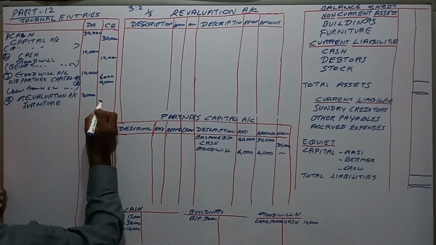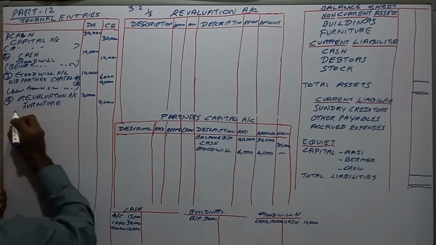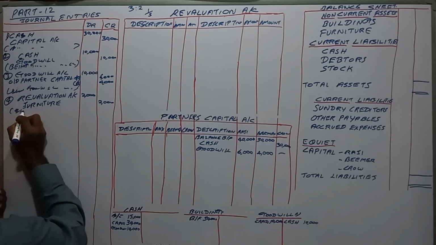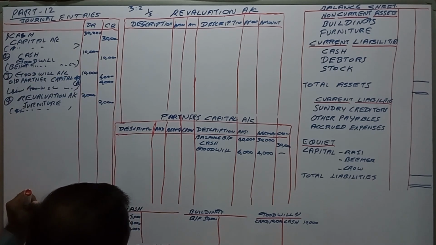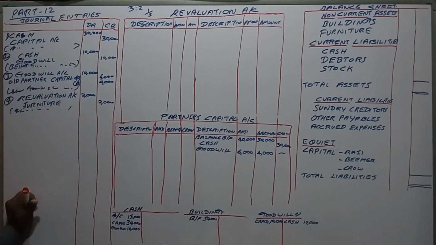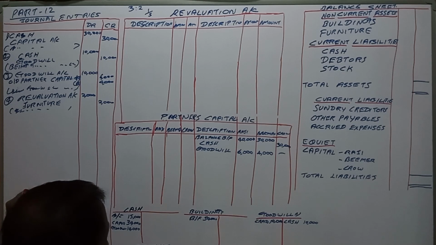Furniture account debit, credited 2,000. Furniture account 2,000 debited, credited to revaluation account.